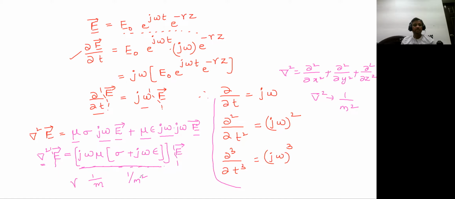But here, as it is equal to del square which is per meter square, you must equate this to gamma square so that its unit will become per meter square. So you have to replace this entire expression with gamma square. Therefore del square E will be equal to gamma square of E.